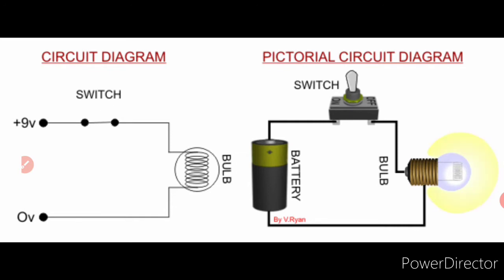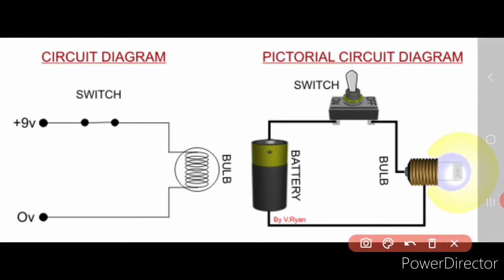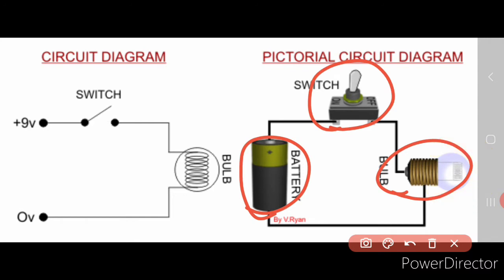Now what is the source here? The battery is the source, isn't it? Which gives you the electrical potential. So a systematic diagram of the electric circuit is given here. This consists of a battery, the bulb and the switch. These are given a symbol when represented in the circuit diagram, right? So these components are given certain symbols when given in a circuit diagram.